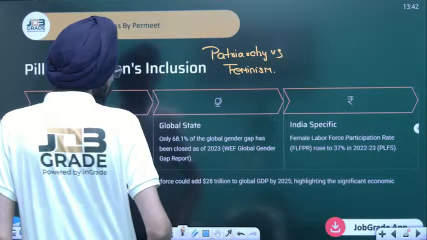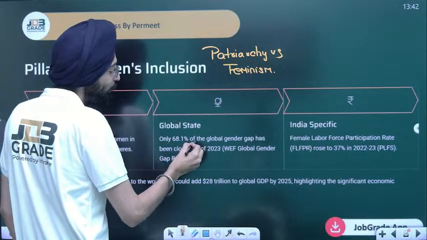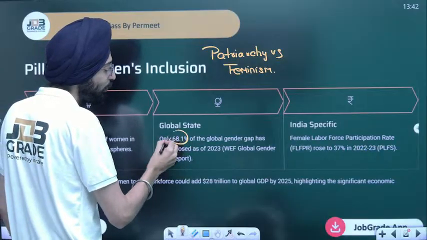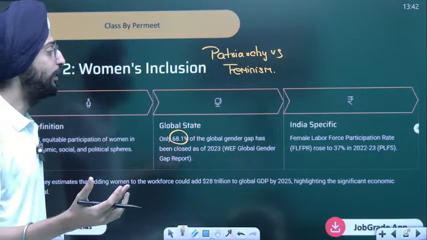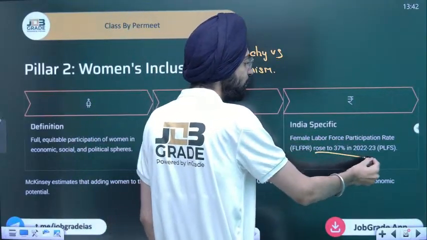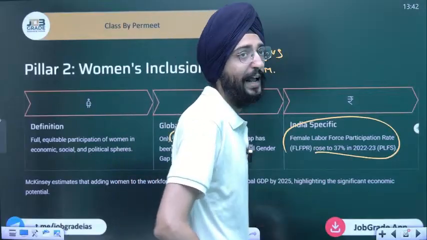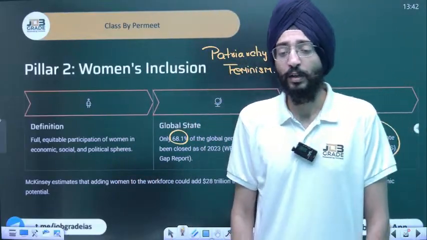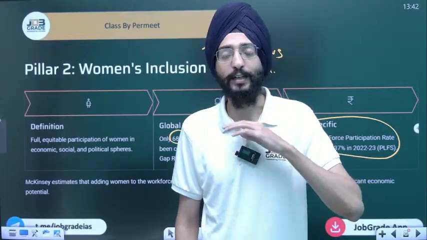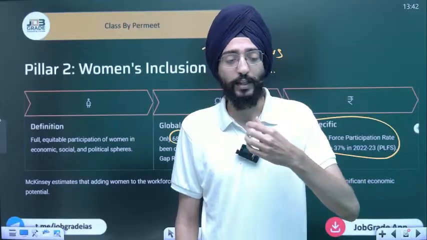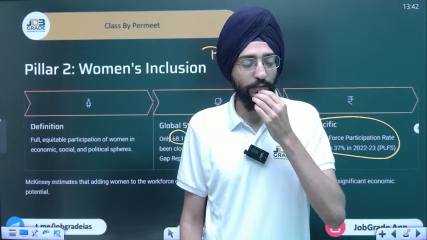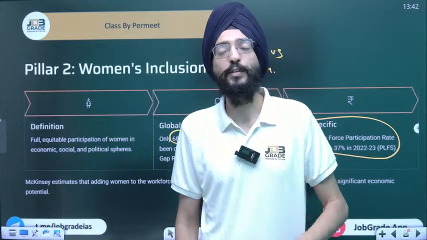Again, look at the global stats. Only 68.1% of the global gender gap had been closed as of 2022. Still a lot to be done. Female labor force participation rate rose to 37%. It's been improving, but still less. As I said earlier, when a woman works in a corporate, there is a glass ceiling. They can't move above that. There is the casting couch in Bollywood. So again, things are not easy for women.